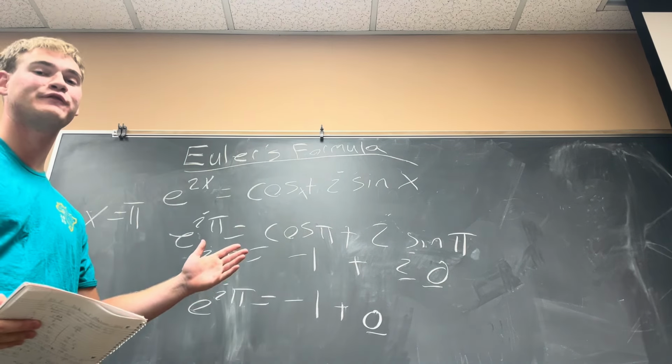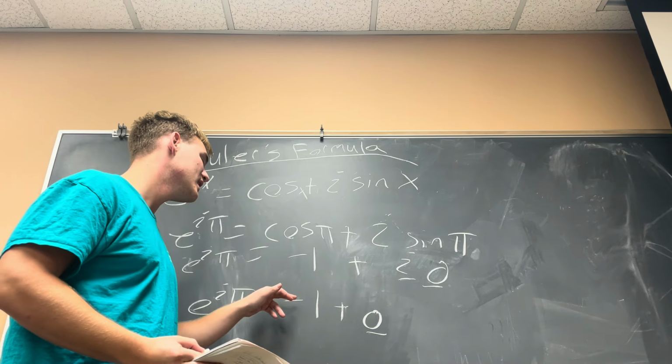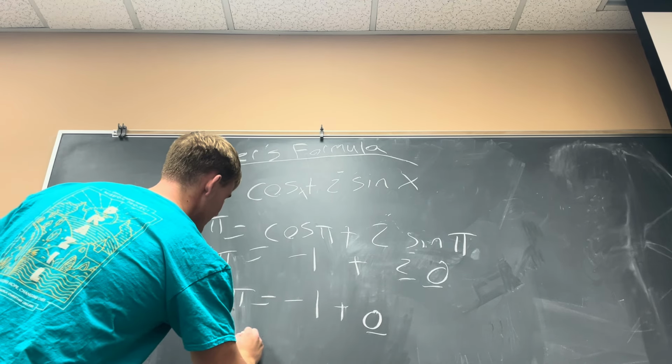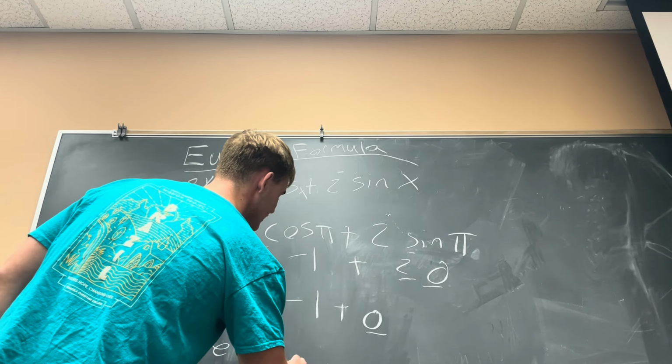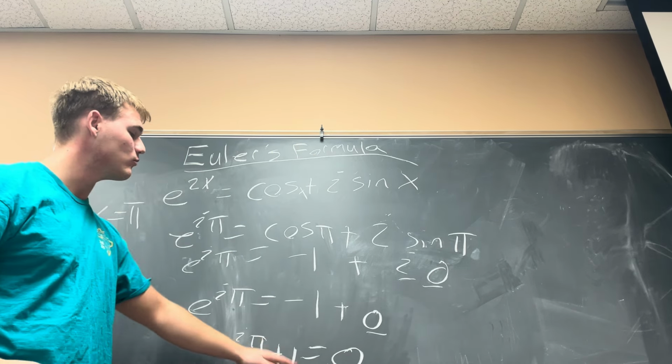And this mathematical formula gives us e^(iπ) is equal to negative 1 plus 0, or e^(iπ) plus 1 is equal to 0. e, i, π, 1, 0.